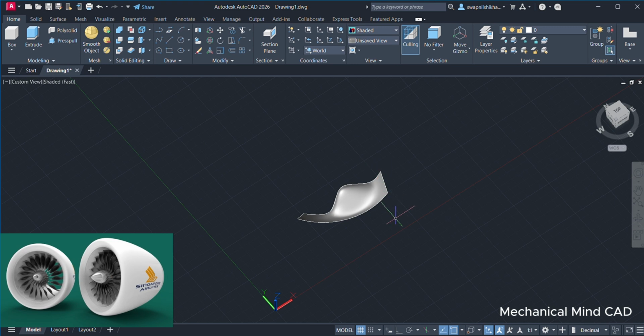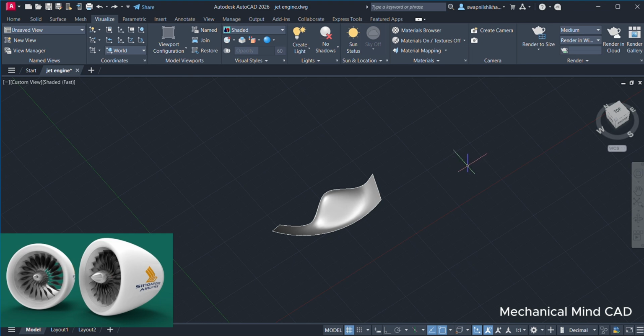So now this is a fin of a propeller, so we have to make some more fins like this. So we will use an array command. Select the fin. This is a single fin of the propeller, so we have to make more fins. So we will select the array command, select the fin, enter, and now we have to select the center from where we have to create more fins.